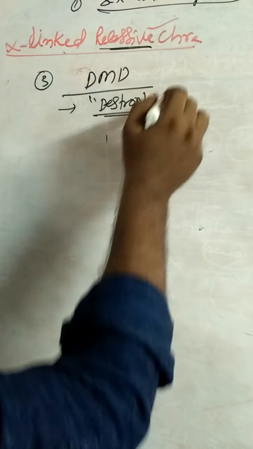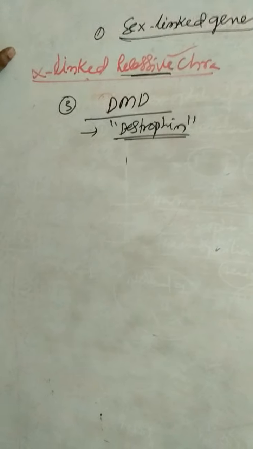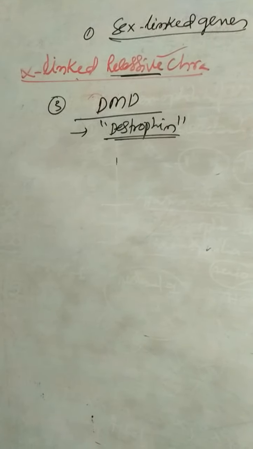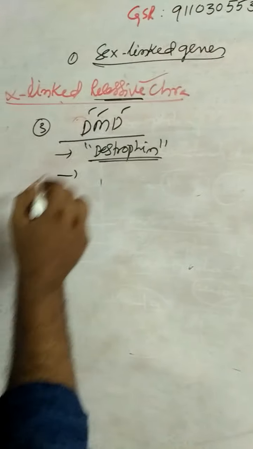Dystrophin is the protein. So this protein deficiency causes DMD, Duchenne muscular dystrophy. It is a rare disease. It occurs only in males.